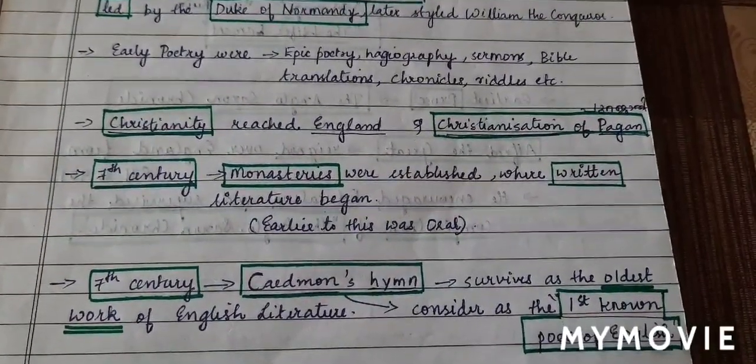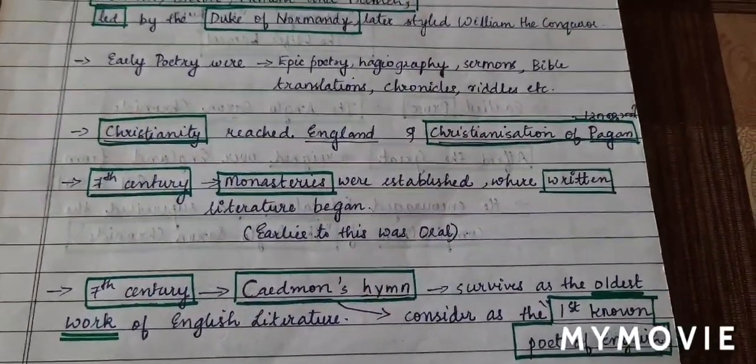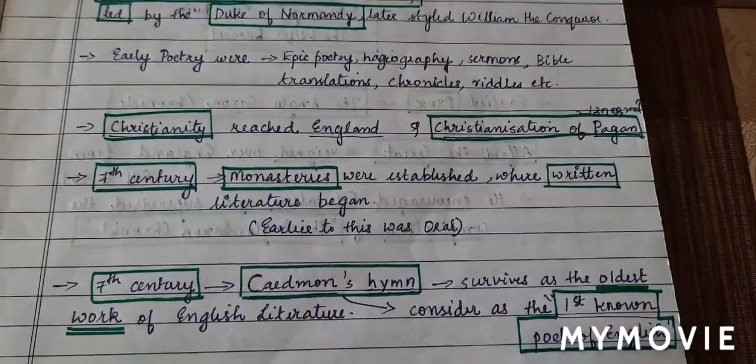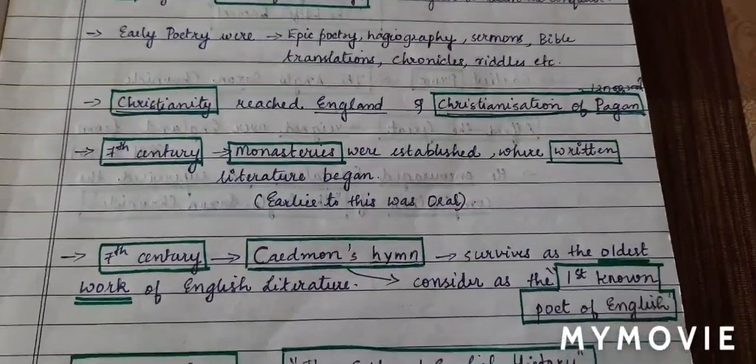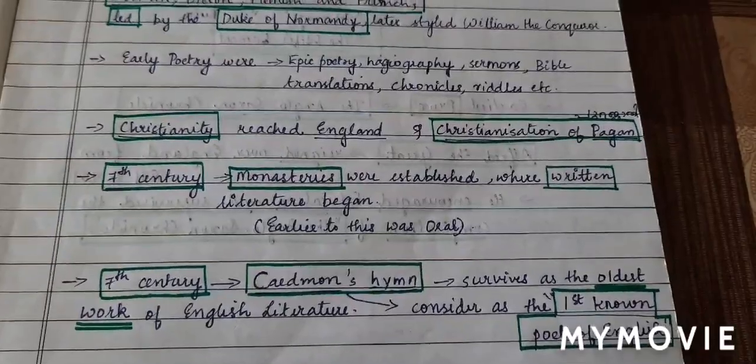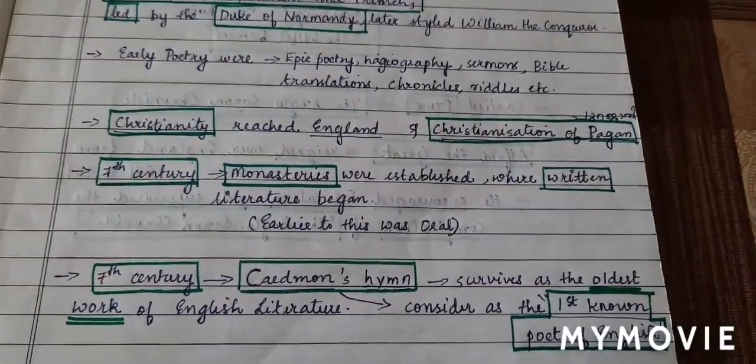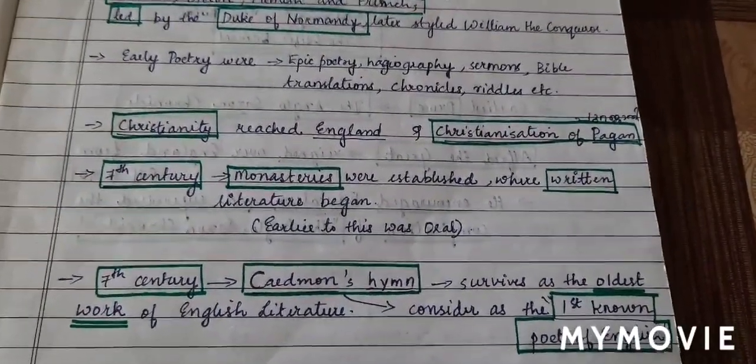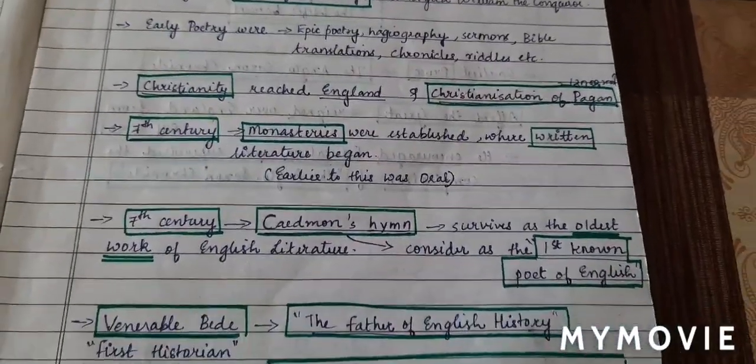Why? Because in the 7th century it began, right? Written literature began. So Caedmon's hymns will obviously be considered the oldest work of English literature, and Caedmon is considered the first known poet of English. Okay.